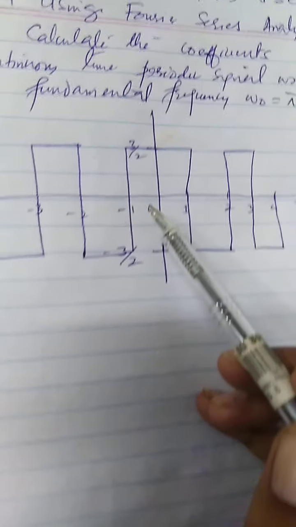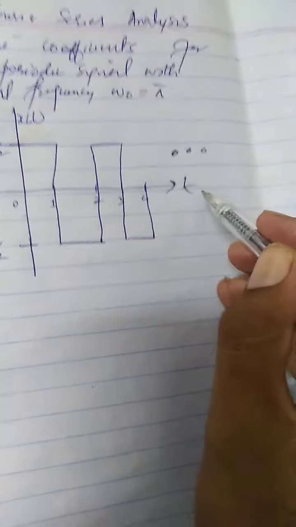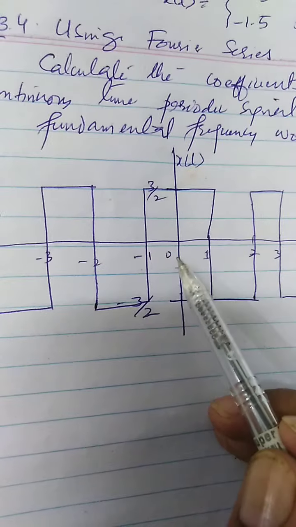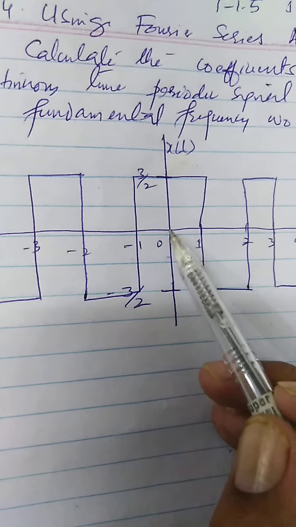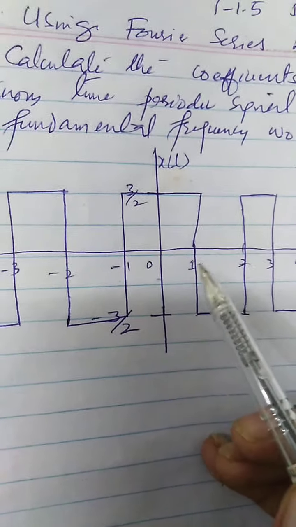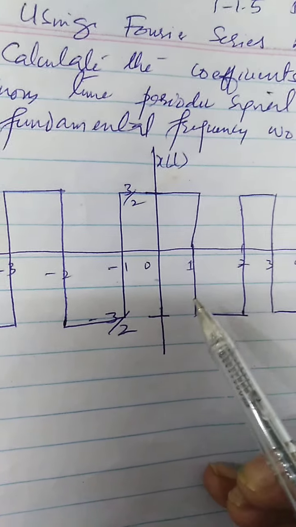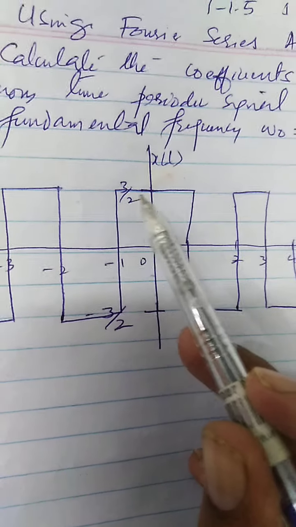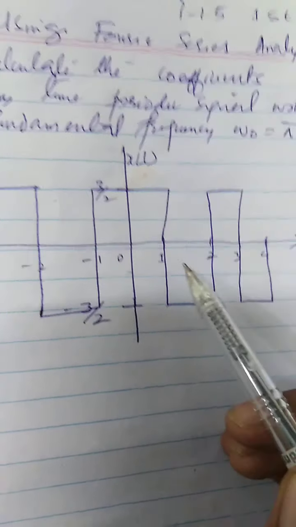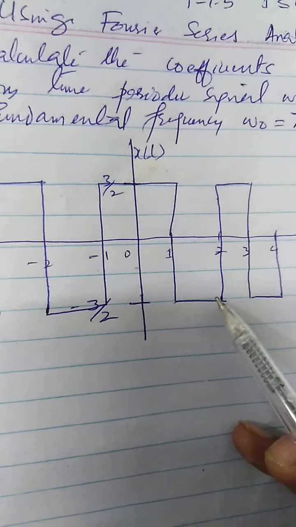So we have drawn the signal here. For example, I'll label it x of t, this time axis. You can see from 0 to 1 the amplitude of the signal is 3 by 2 or 1.5, and from time 1 to 2 it's minus 3 by 2, and from 0 to 1 it's 3 by 2. So it would be repeated afterwards. You can see the total time period for this signal is 2.